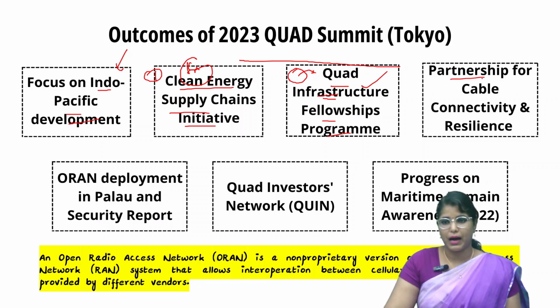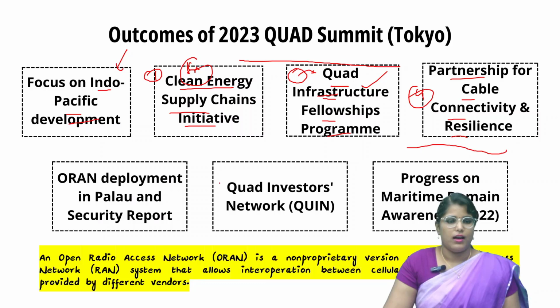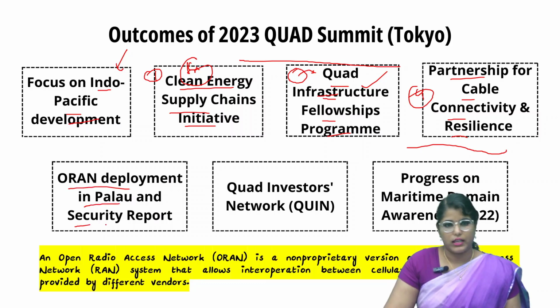Then there is the Partnership for Cable Connectivity and Resilience. See, this is regarding the undersea connectivity of cables. They talked about that among the 4 countries, and then about ORAN deployment in Palau and security report. See, this ORAN is nothing but Open Radio Access Network.